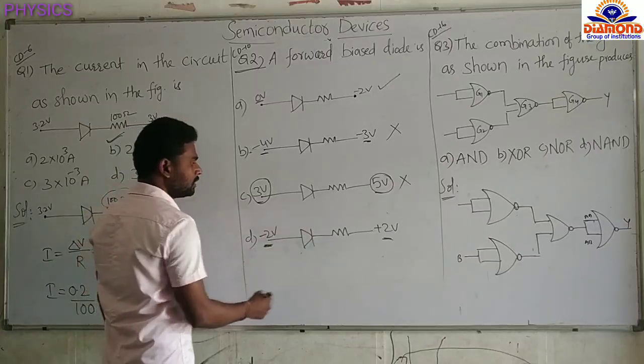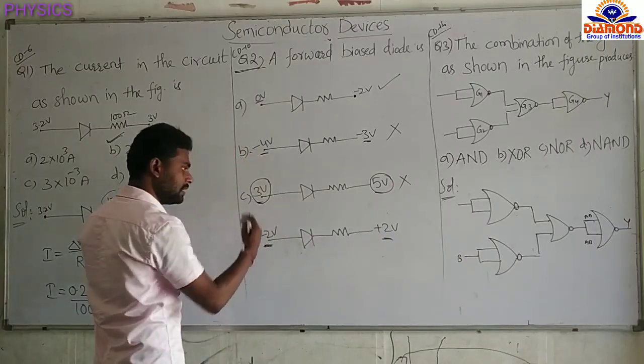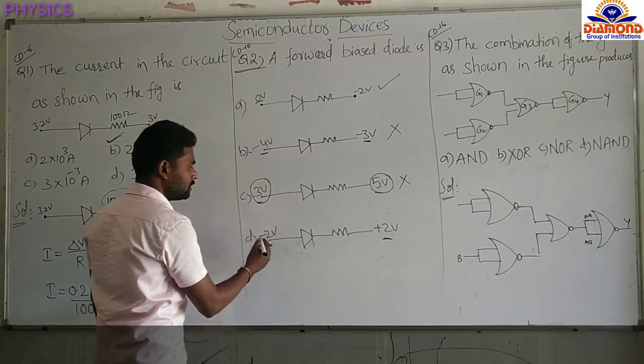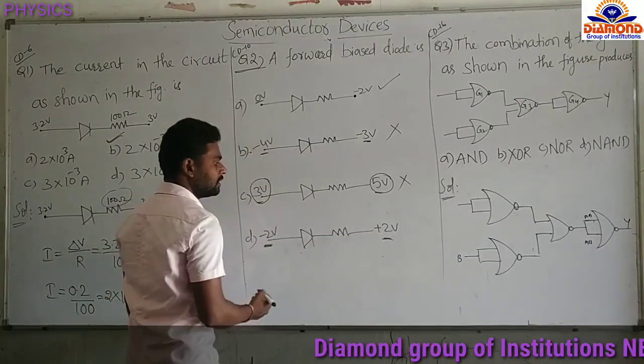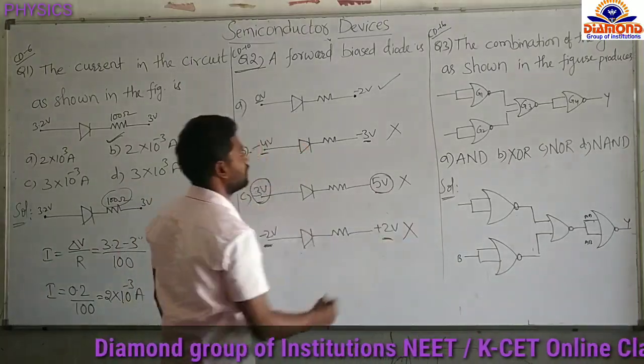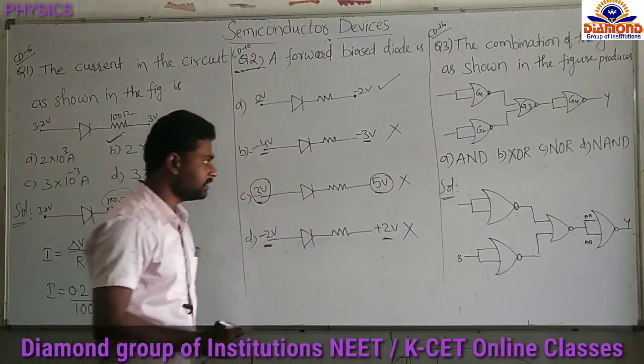Now minus 2 here, plus 2. Minus 2 is less than plus 2. So minus is the low potential at the P and plus 2 is the high potential at the N. This is in the reverse bias, not in the forward bias. Check like this and take it. You can get 4 marks very easily.